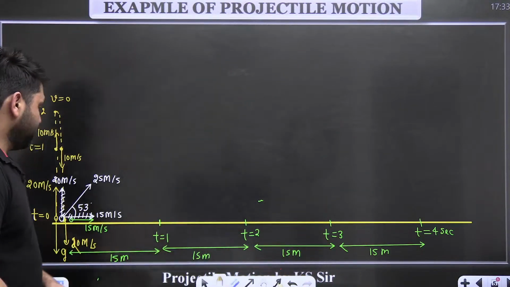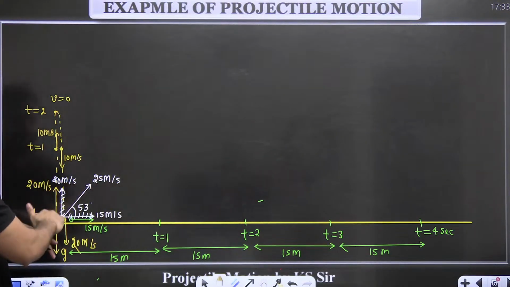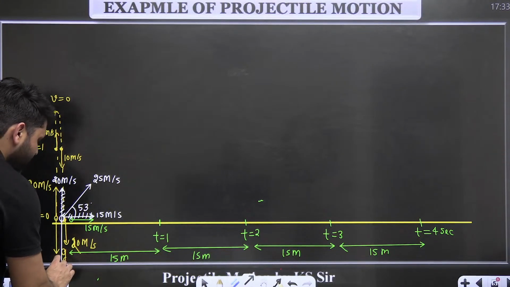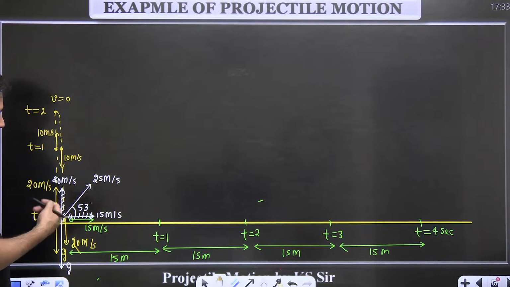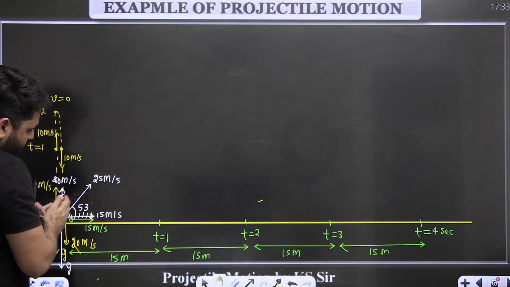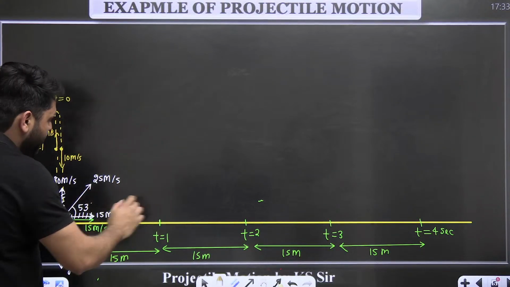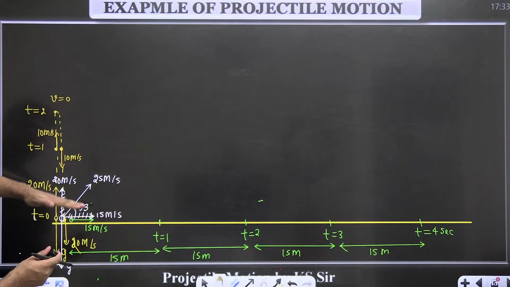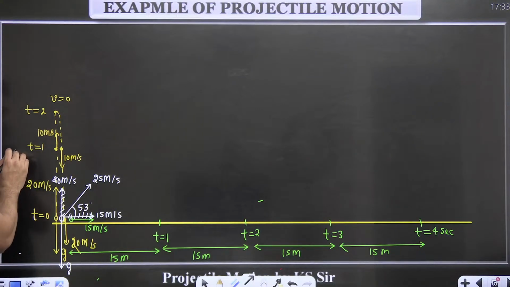Now there is no acceleration in this direction, so the motion in this direction will be motion with uniform velocity. There is acceleration in this direction which is equal to g, vertically downward. So motion in this direction will be motion under gravity. In 1 second, due to the 15 meter per second in this direction, the particle will travel 15 meter. So the particle will be here somewhere. But in this direction it is traveling as well. So wait, let me mark this distance. This distance is 15 meter and this distance is 5 meter.